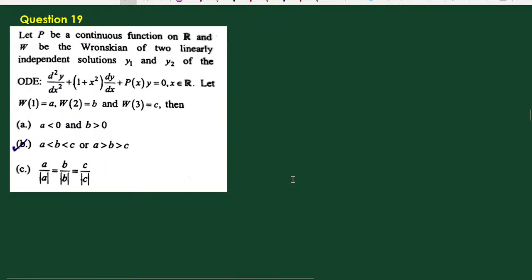Go to the next one. Let p(x) be a continuous function on R and W be the Wronskian of two linearly independent solutions y1 and y2 of the ODE d²y/dx² + (1 + x²) dy/dx + p(x) y = 0, and W(1) equal to a, W(2) equal to b, and W(3) equal to c. Now we first find the Wronskian with the help of Abel's formula.